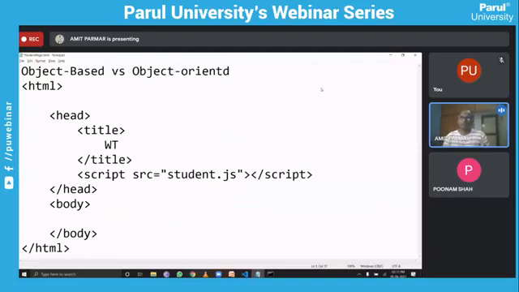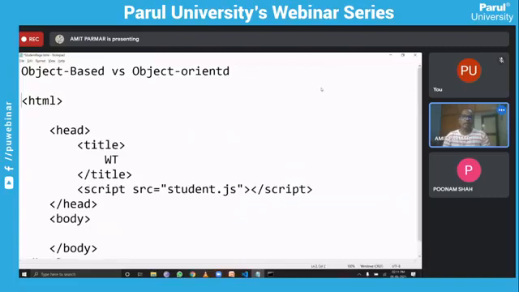Now, what is the small difference? This is something difficult for students to grasp straight away. Object oriented means everything is in terms of objects, whereas object-oriented languages have the concepts of classes and objects. In JavaScript, everything is in the form of objects only.